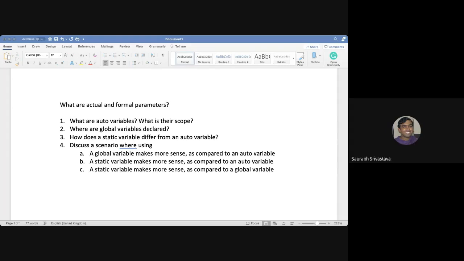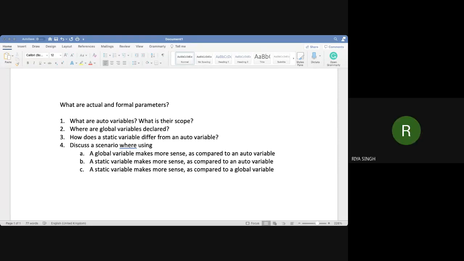Sir, so in conditions of a loop, we sometimes use a static variable like i. We can use it multiple times just to run a loop. So essentially, the point is, do you want the value to be retained across function calls? This is the idea. If you feel that the same value of i will be required in the next function call, then only does it make sense to make it static. Otherwise, auto variables are fine.